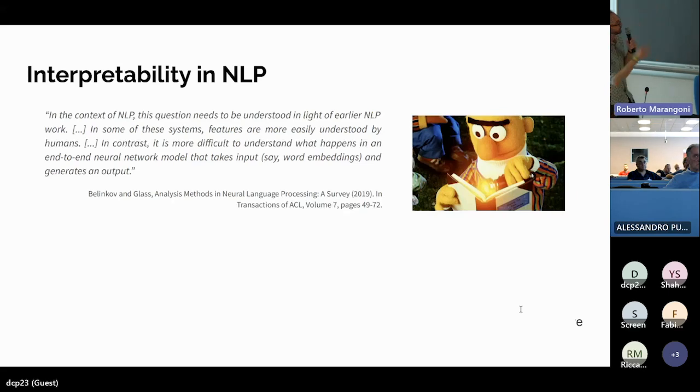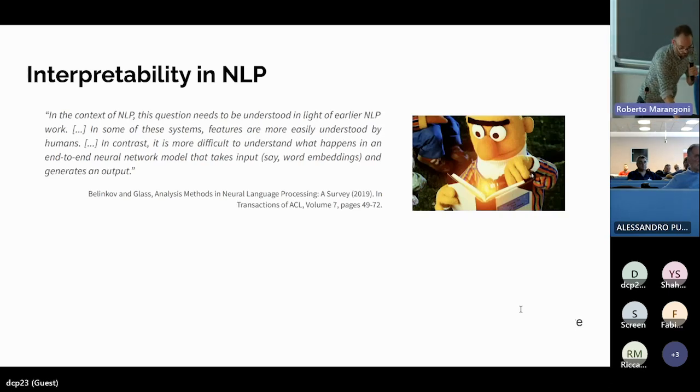This is a quotation from a work of about 4 years ago that says that it was very simple to understand the behavior of traditional machine learning based systems, in which we know the input and we know the mechanism of these models. Now it is more difficult to understand what happens in a neural network that takes an input and then generates an output.